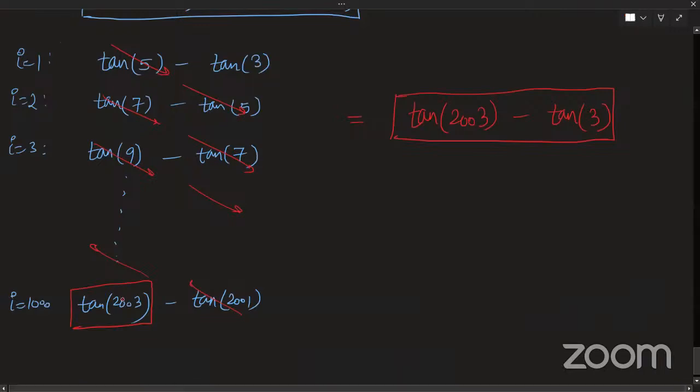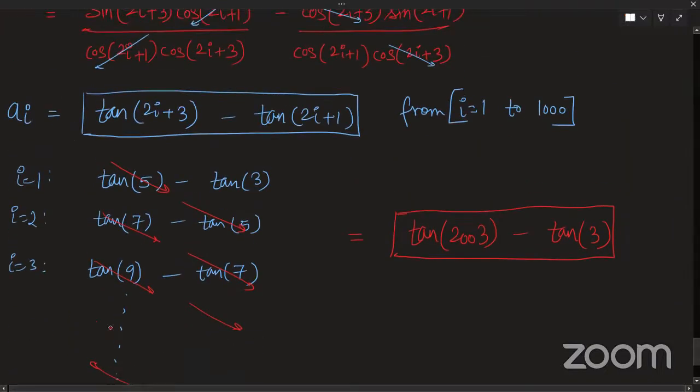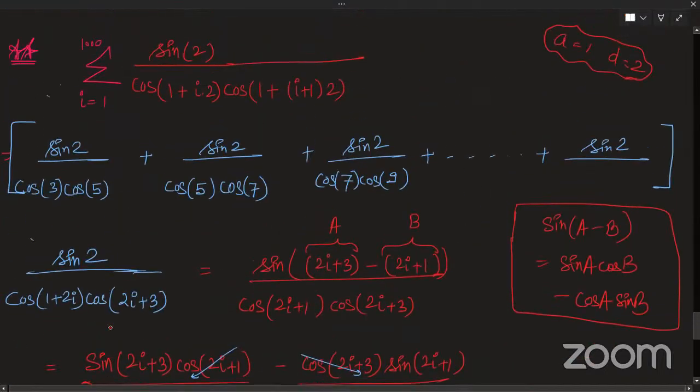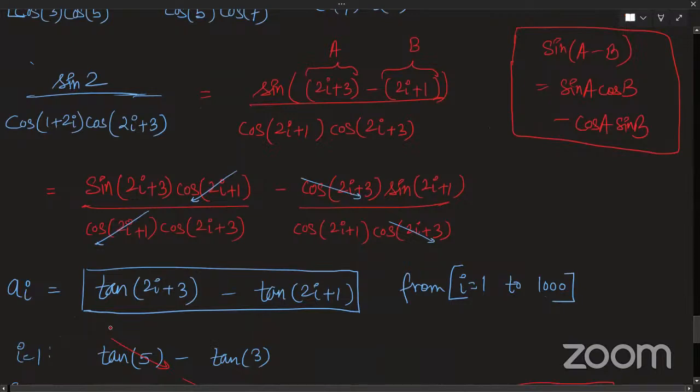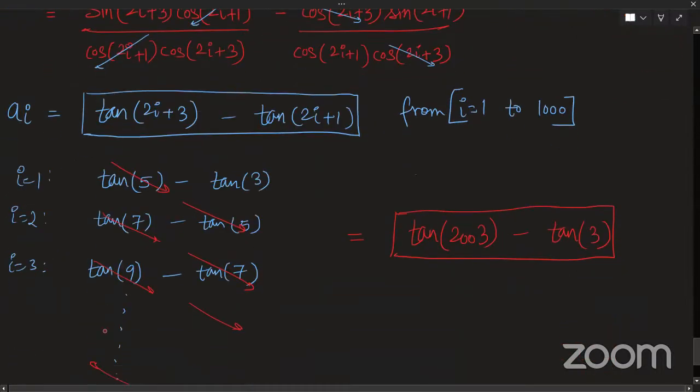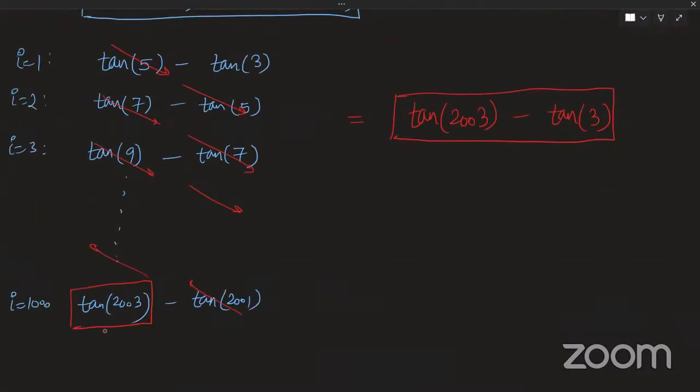So at last, my 2 terms are left uncancelled. Why did it come 2003? Because I am putting my last value of i as 1000, so 2 into 1000 plus 3 is 2003, right? Okay sir.